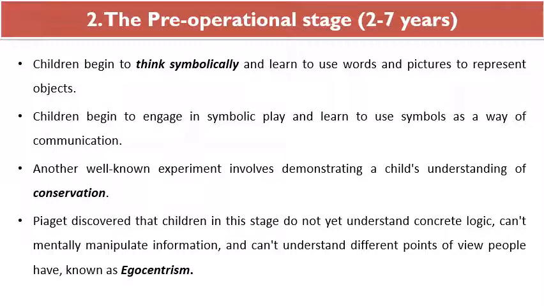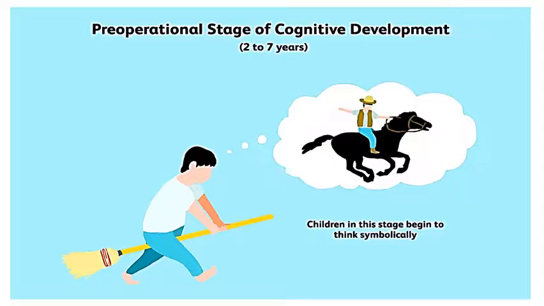of this pre-operational stage. And Piaget discovered that children in this stage do not yet understand concrete logic, can't mentally manipulate information, and can't understand the different points of view people have. And this is known as egocentrism. Okay, and let us see what the conservation task is. This is only the symbolic learning.